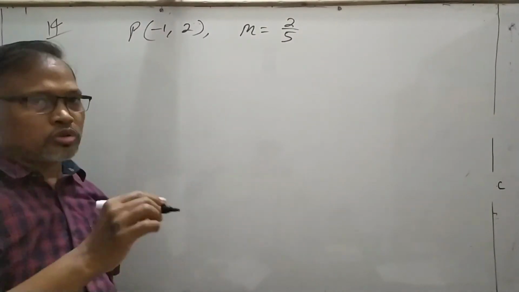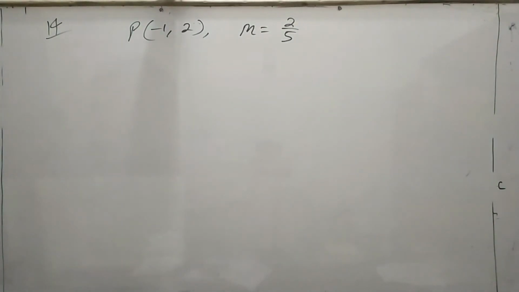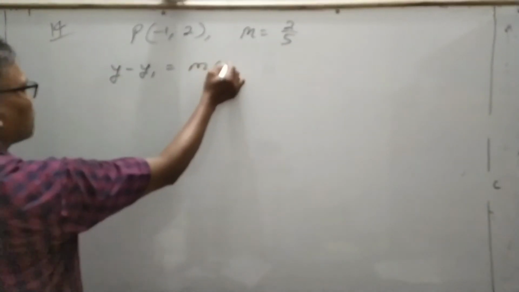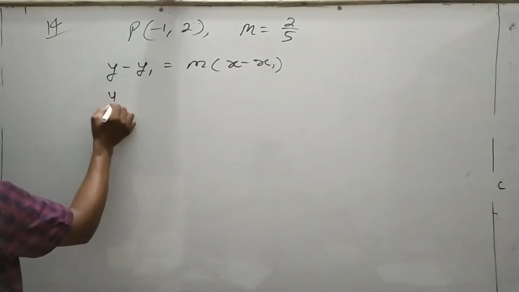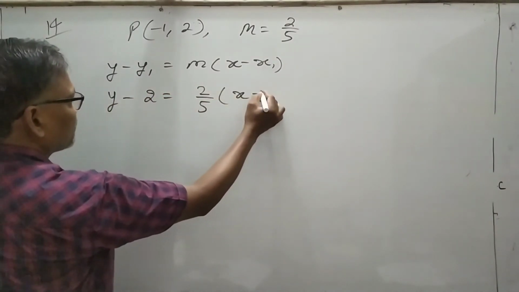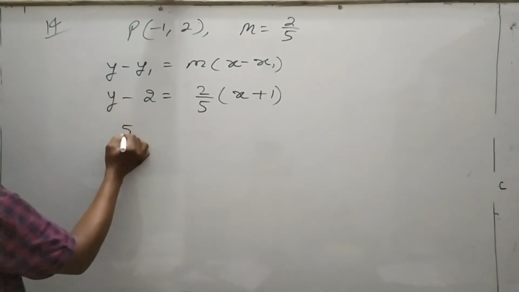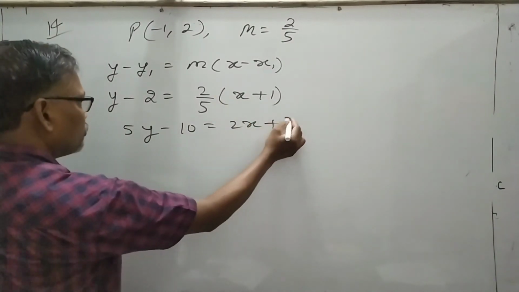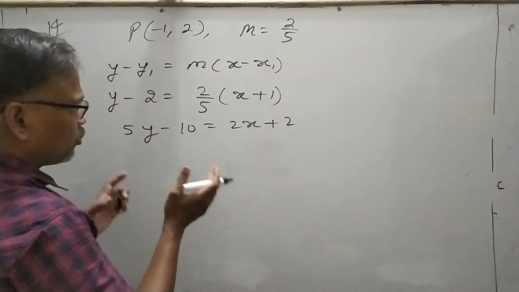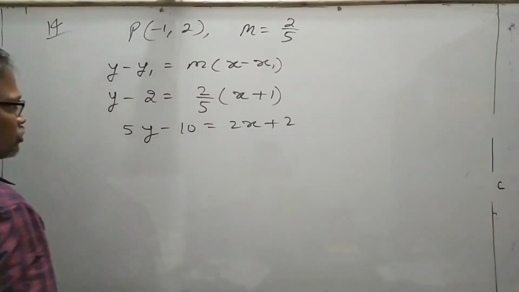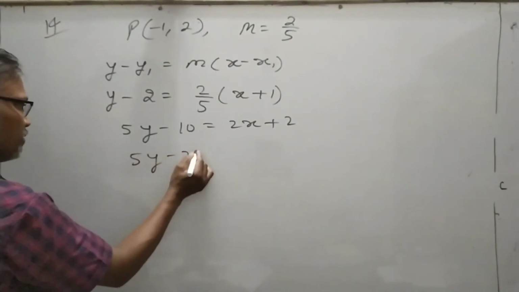So you can use the one point form: y minus y1, means 2, is equal to m, means 2 by 5, into x minus (-1), that is x plus 1. Now cross multiplication: 5y minus 10 is equal to 2x plus 2. Always write the equation by taking all the terms on the left hand side and making the right hand side equal to 0. So that will be easy.